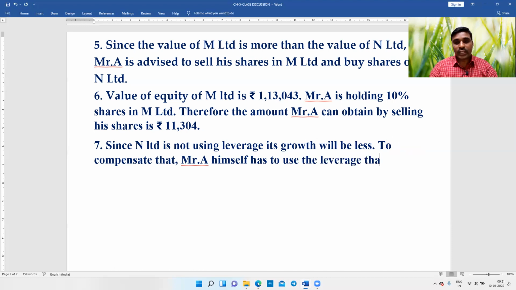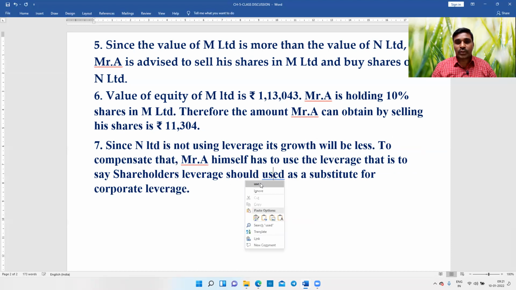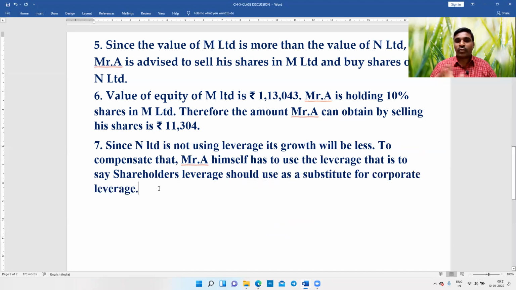That is to say, shareholder leverage should be used as a substitute for corporate leverage, right?